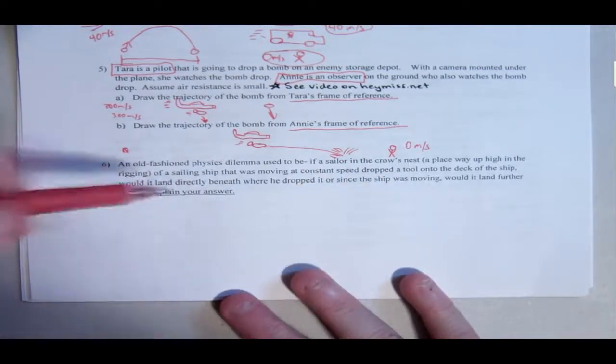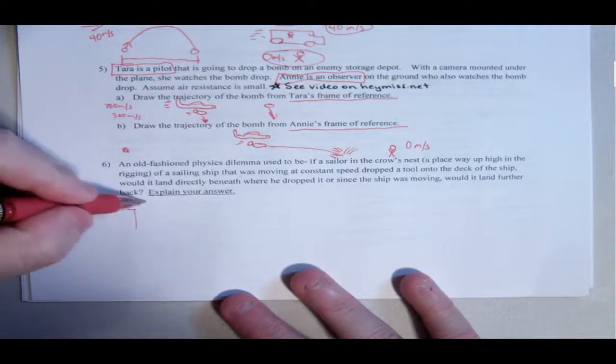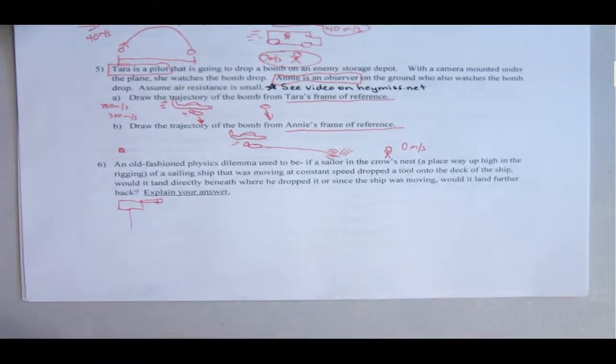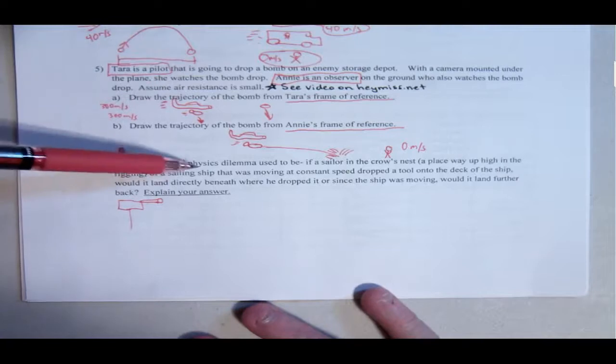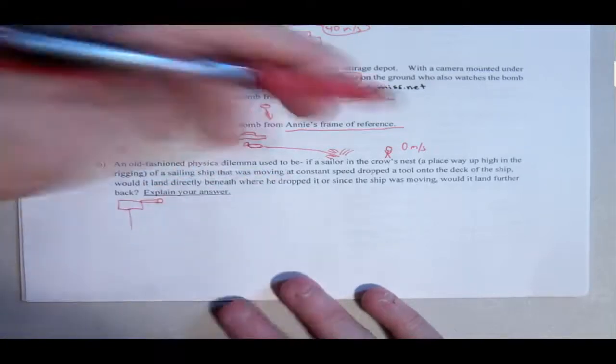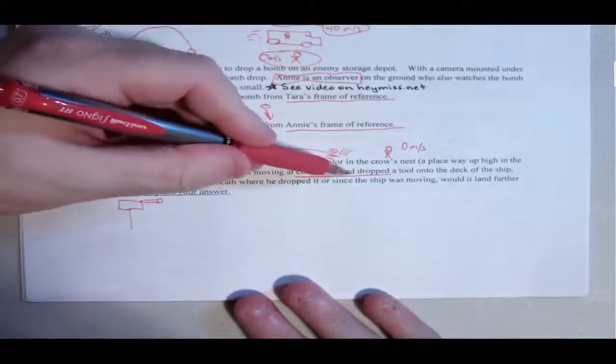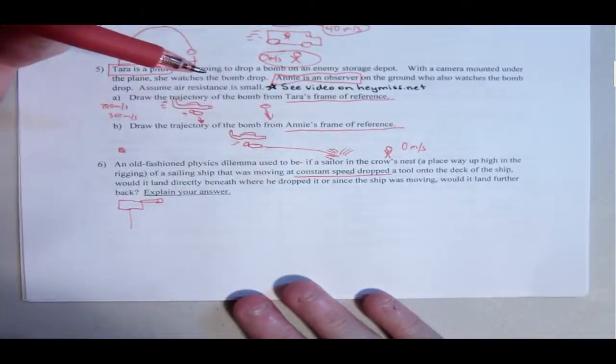That's like the place up high that they look with their telescope. They look for land, right? And they're sailing a ship moving at a constant speed. So that means the ship is at a constant speed and they are also going that same speed, right?